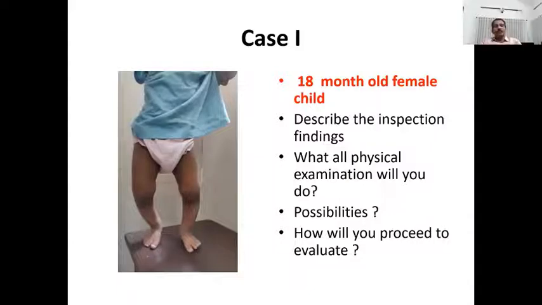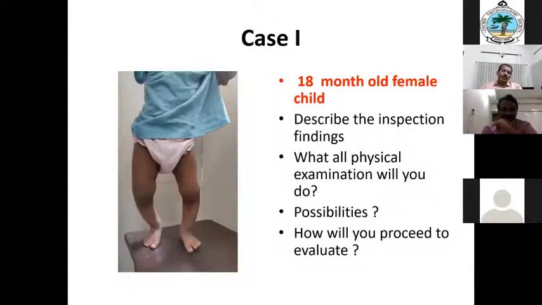Simple case, very straightforward. A 1.5-year-old female child, born with the deformity. Sir, the child has bowing of both knees. Yes. Bowing of both legs with a slight equinus on the right side, at the ankle. Since you have seen the equinus, is there a flexion at the knee joint? Yes, sir. Which side is it more? More pronounced on the right side, sir. Right side. Like that, you have to say every physical finding, since only the picture is there.